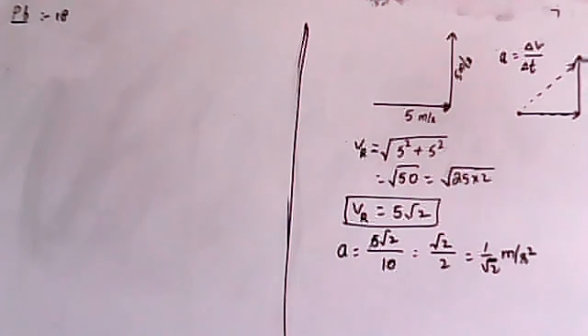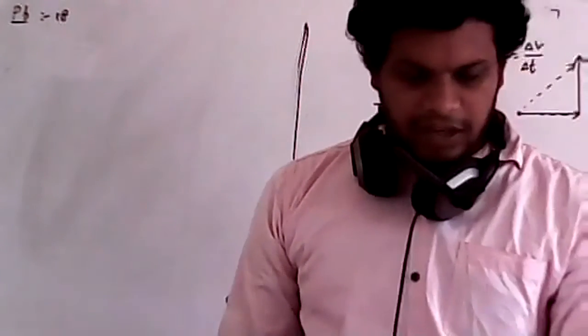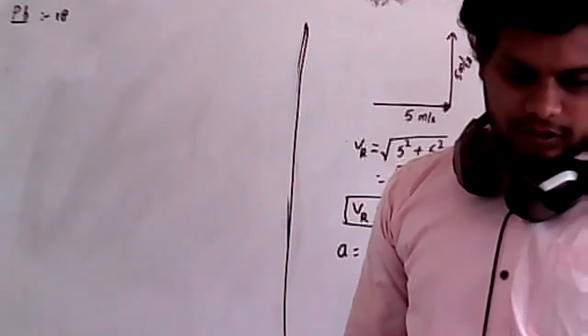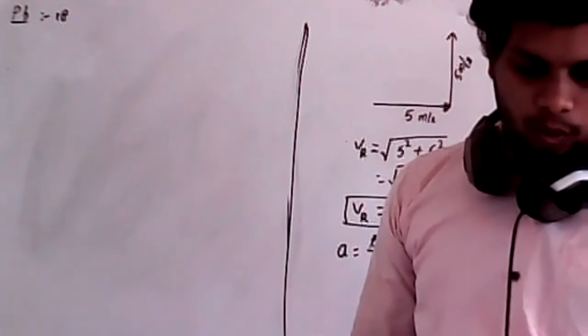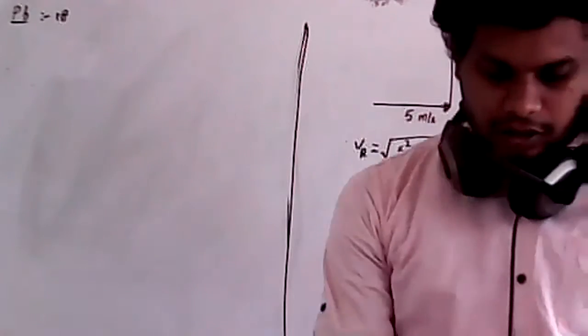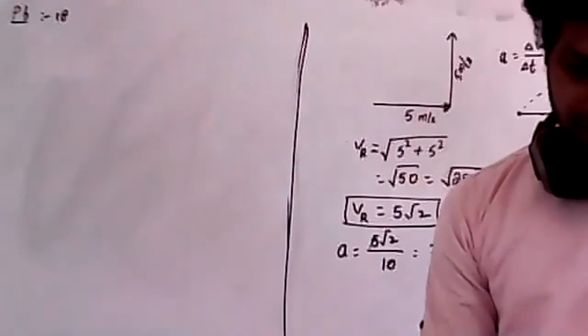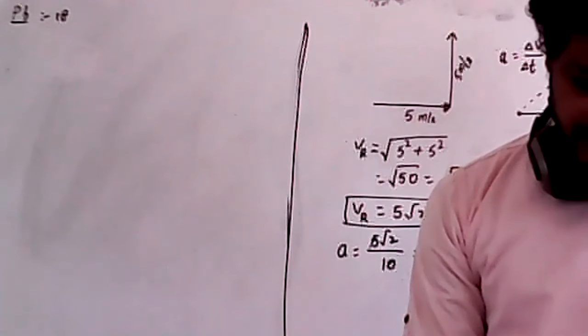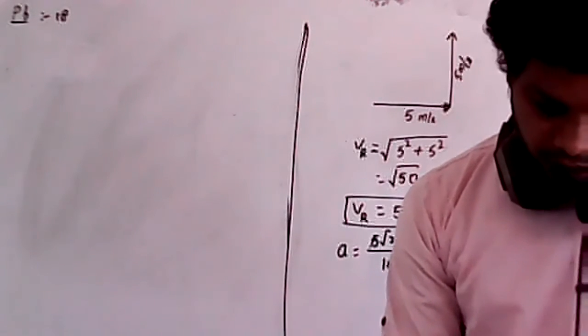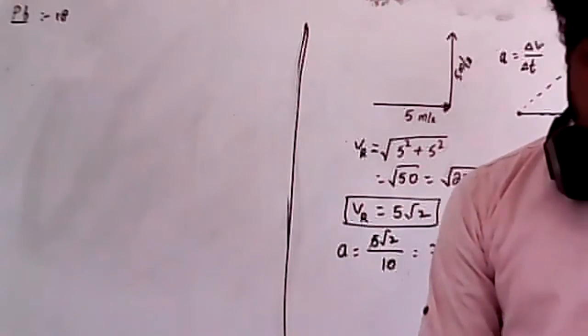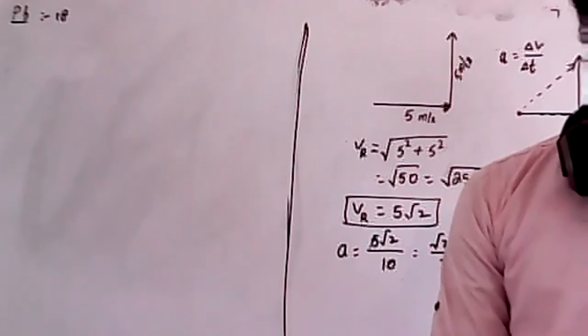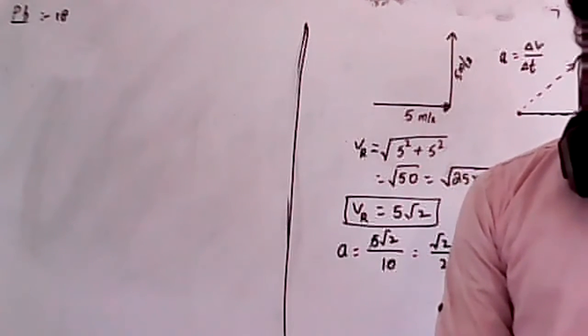Did anyone finish? Fine, so look at the question. A man is rowing a boat in still water with velocity 8 kilometer per hour. Water is flowing in the river with a velocity 4 kilometer per hour. At what angle should he row so that he reaches exactly the opposite side? Clear?